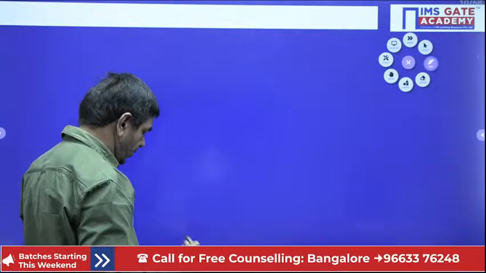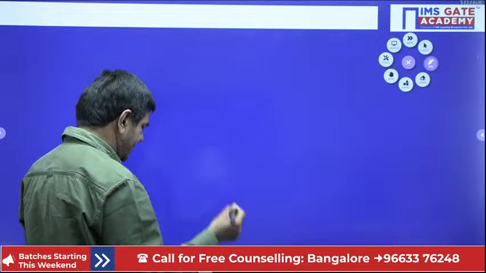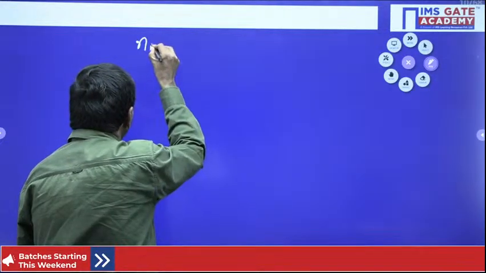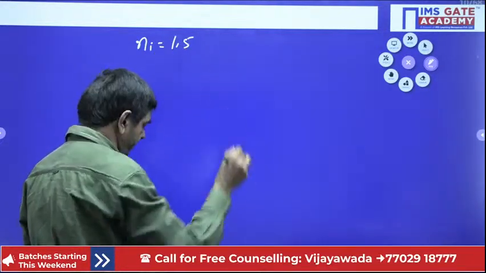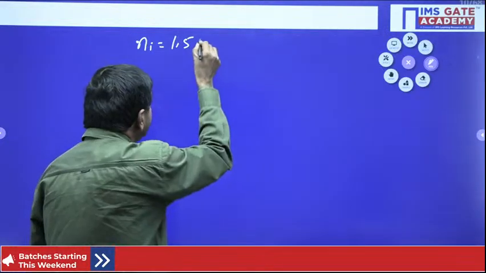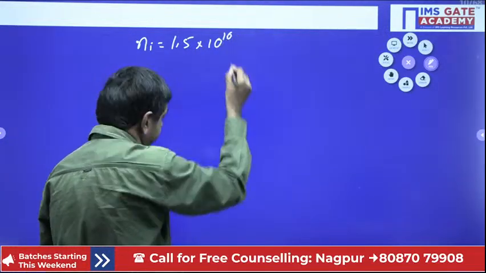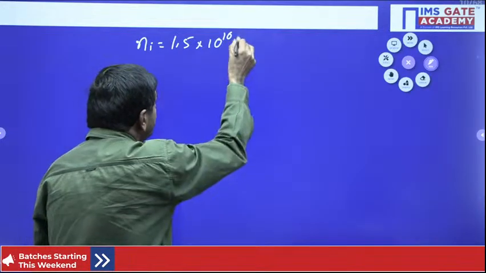Now first we can note down the data that is given. Ni is given in the problem: 1.5 into 10 power 10 per cm cube.